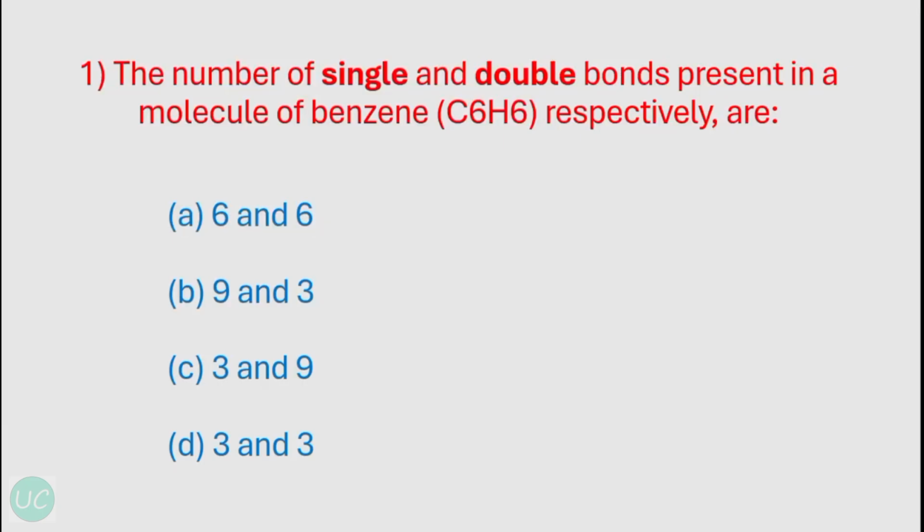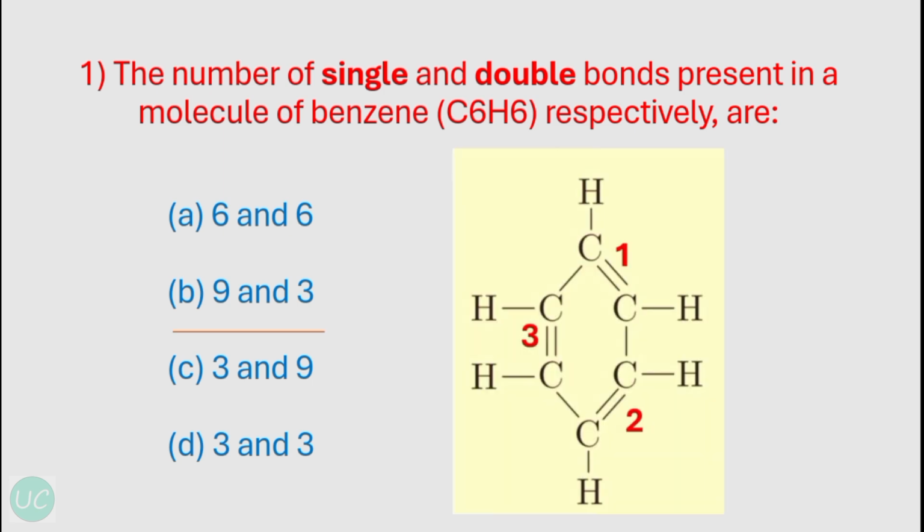Okay, our first question is number of single and double bonds present in a molecule of benzene, that is C6H6 respectively are. So the correct answer is 9 and 3. As you can see from the given picture that benzene has 3 double bonds and rest other 9 single bonds.